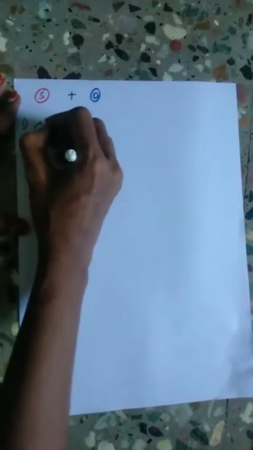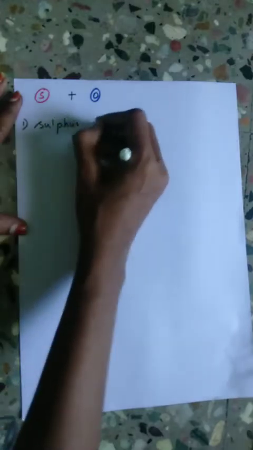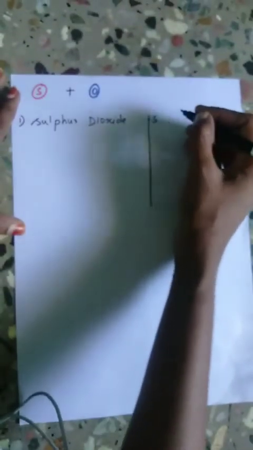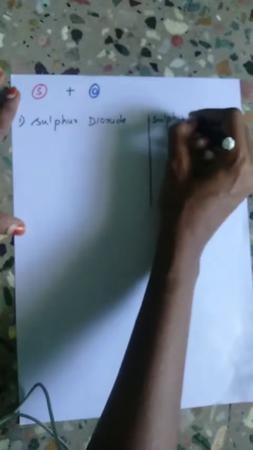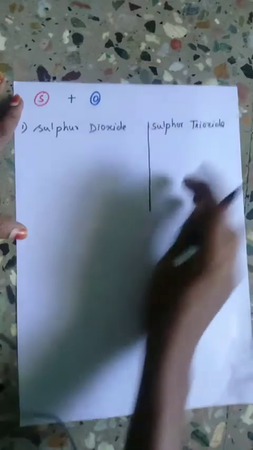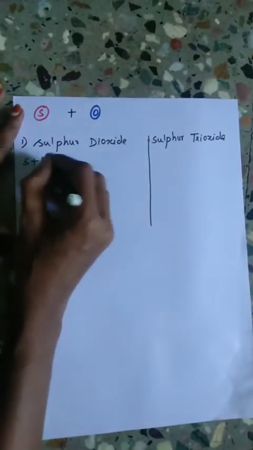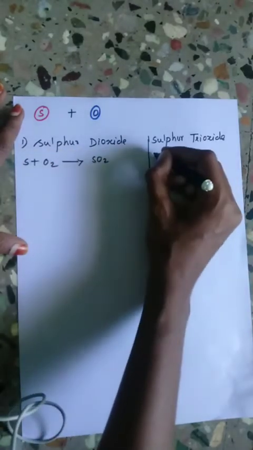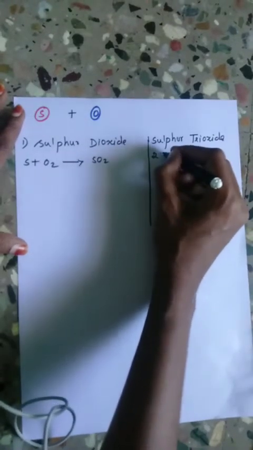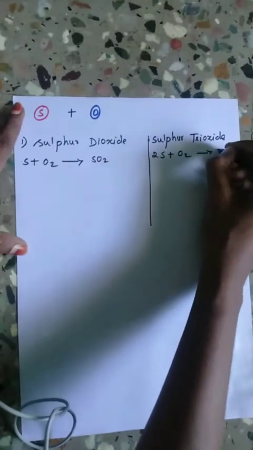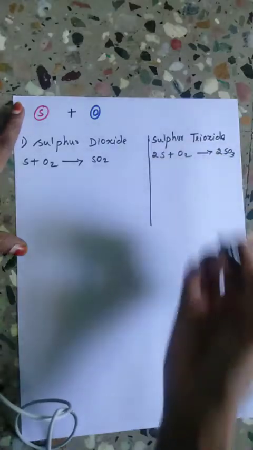The first one is sulfur dioxide, the second compound is sulfur trioxide. So here sulfur combined with oxygen reacts to give sulfur dioxide, and 2 sulfur dioxide combined with oxygen reacts to give sulfur trioxide.